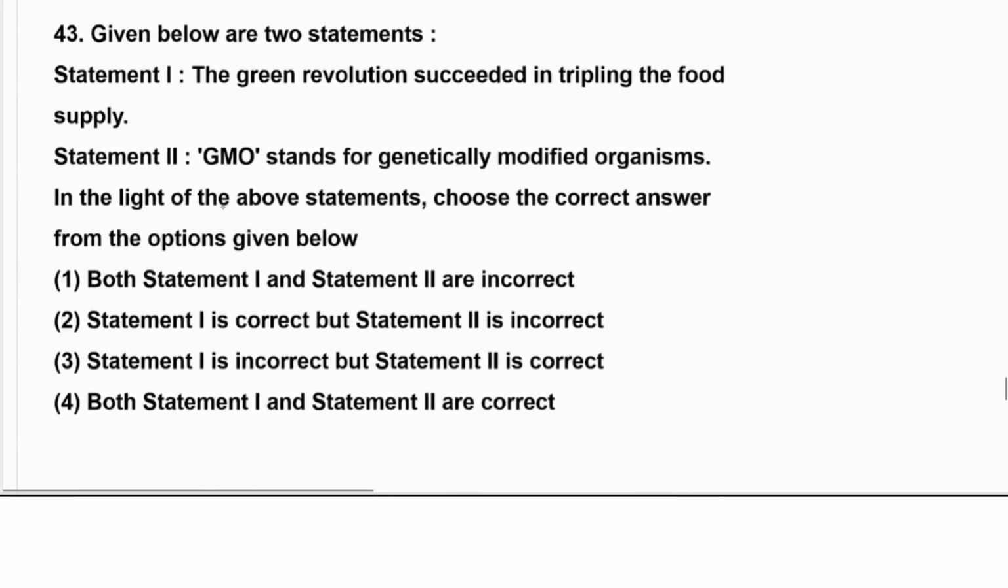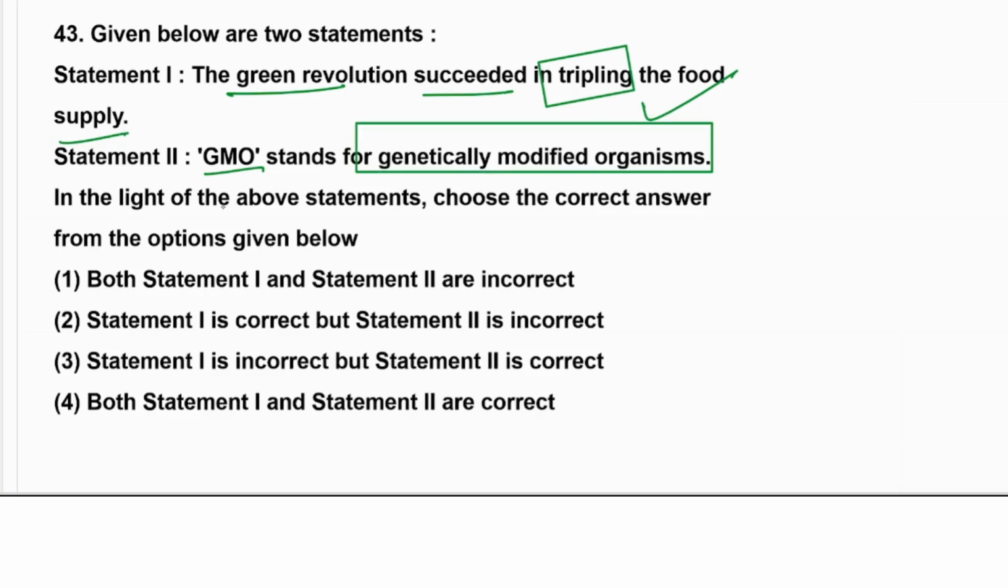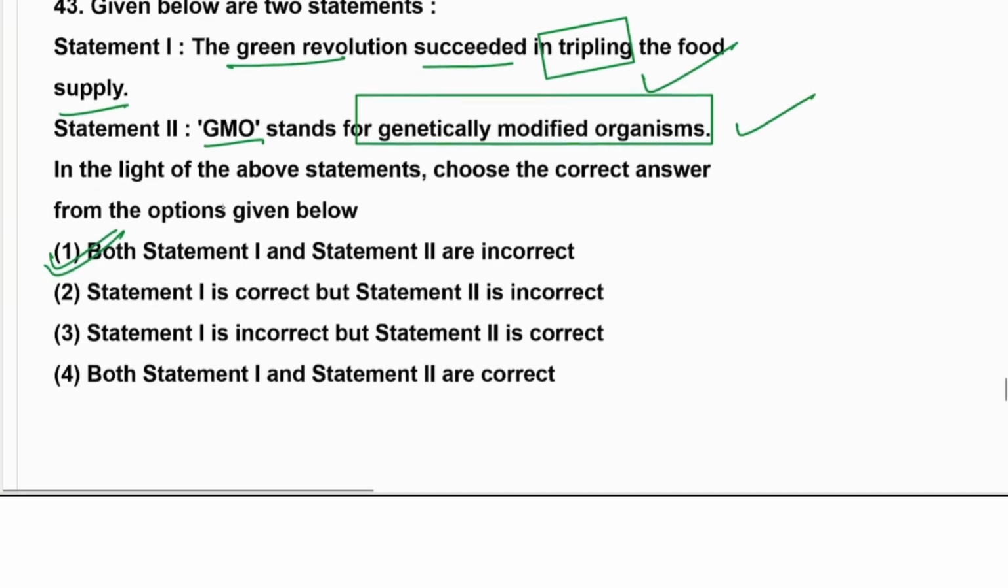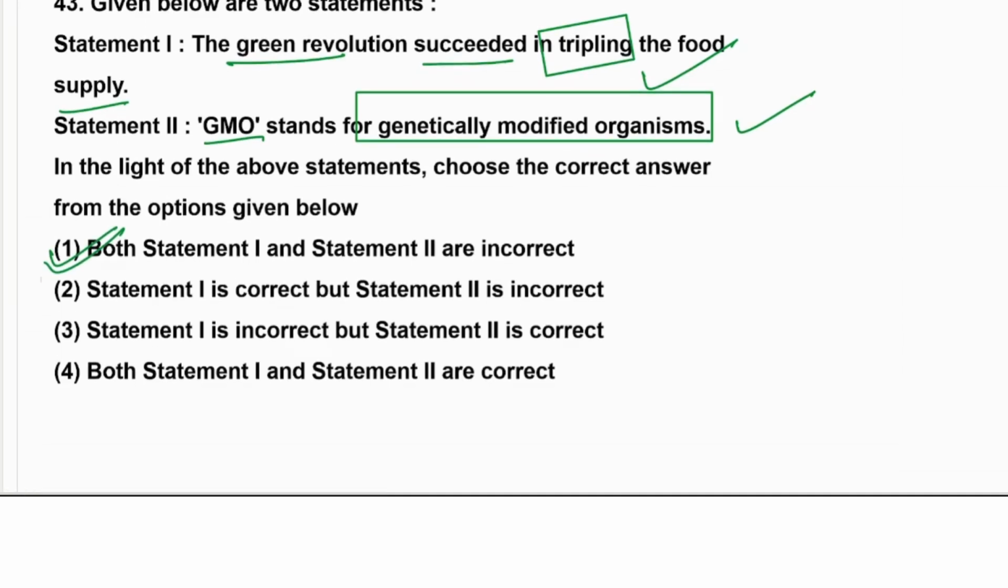Okay. The next question, number 43: the green revolution succeeded in tripling the food supply. That is correct. And GMO stands for genetically modified organism. That is also correct. Both statements 1 and 2 are correct. So 43 would be the first option. Oh, sorry, not that. It should be correct, so it would be option number 4.